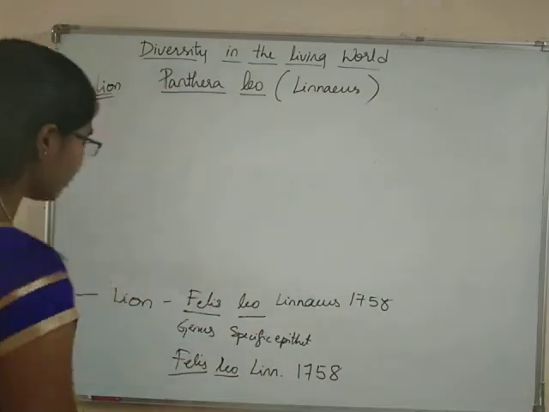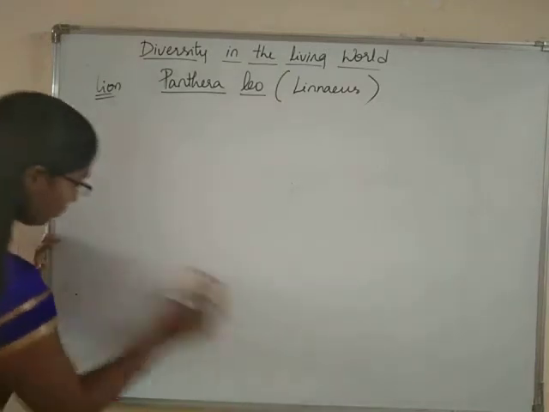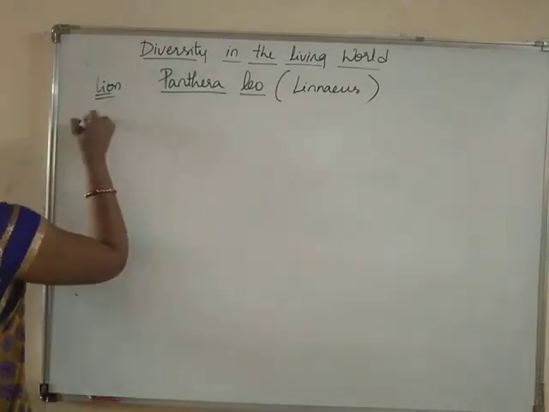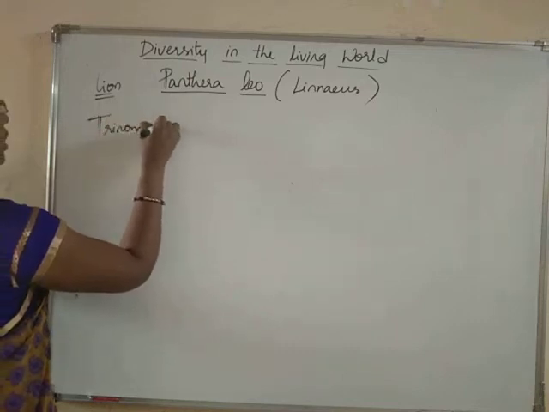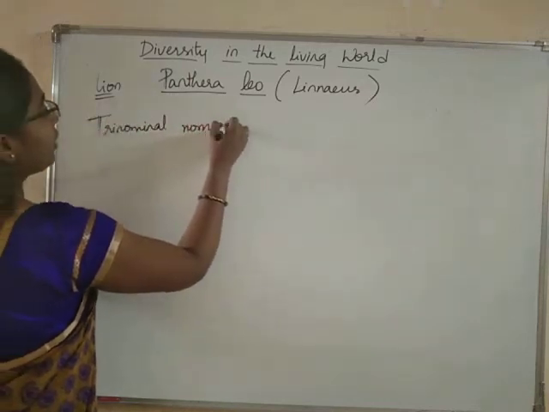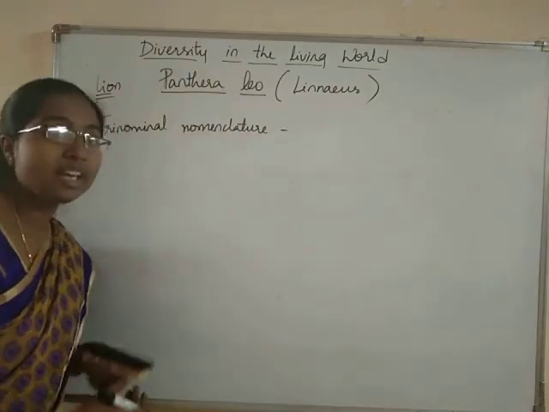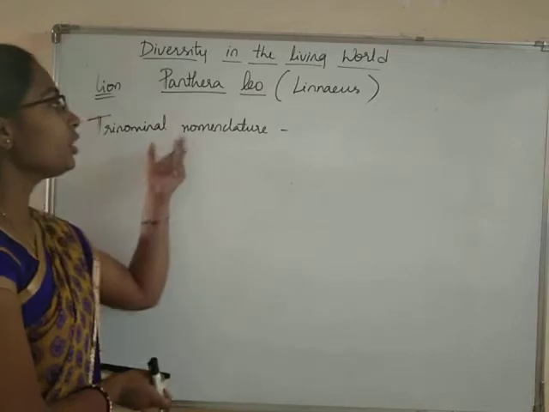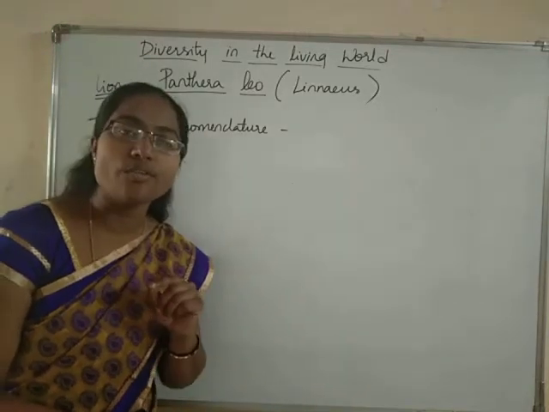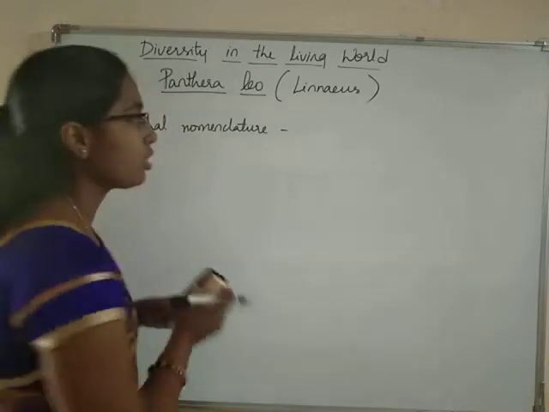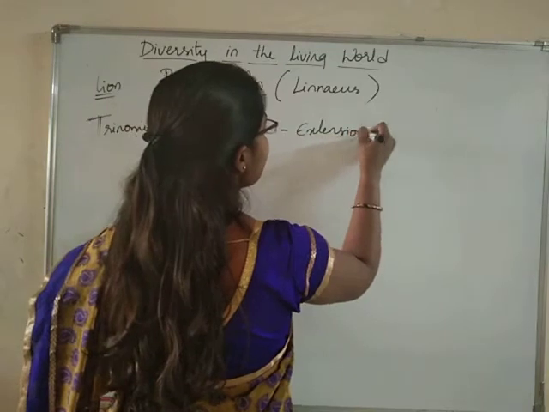Now let us learn some more concepts related to nomenclature. We have an extension of binomial nomenclature called trinominal nomenclature. Tri means three, right?